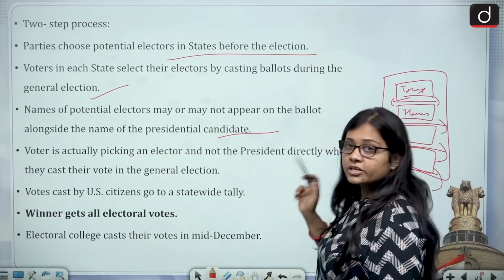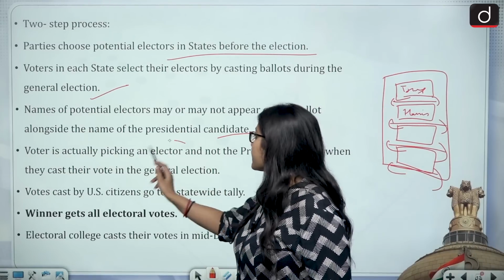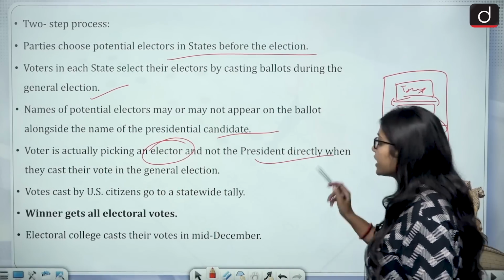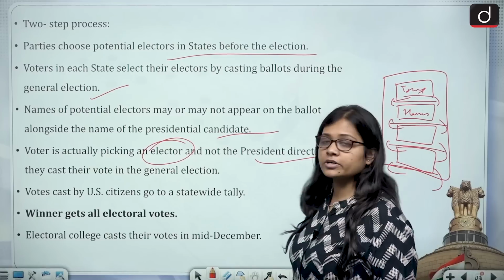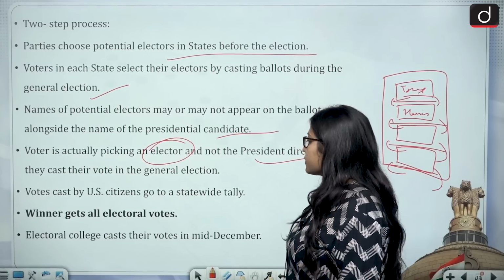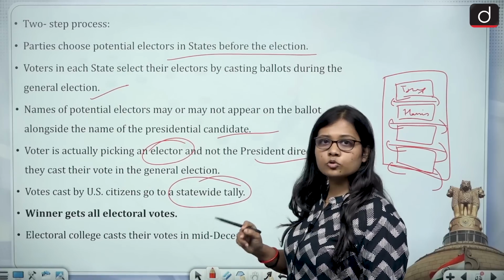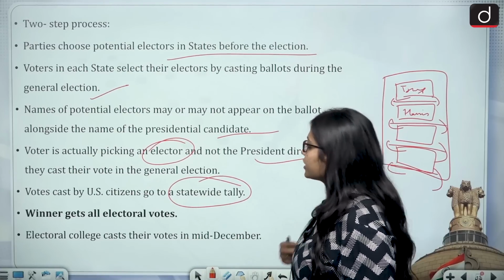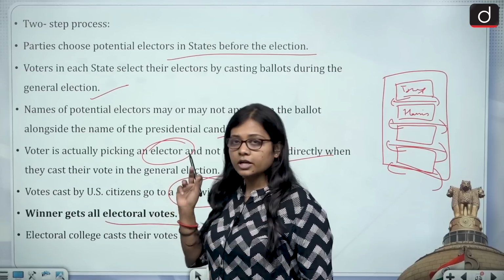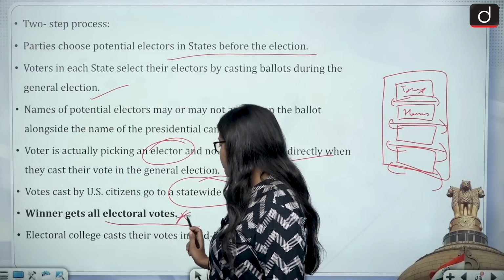The voters who are going to vote are actually picking an elector and not the president directly when they cast their vote. And the votes cast by US citizens go to a statewide tally, and there is a rule in the US that the winner gets all electoral votes. This is an important point that you need to know.